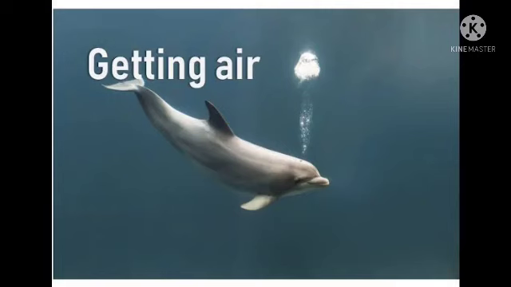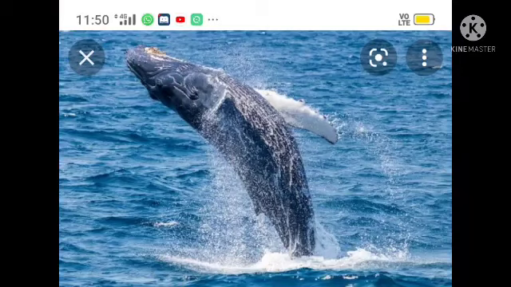Once the whales and dolphins take in air from above the water surface, they can hold it for up to 60 minutes inside the water. So children, mostly fish and crabs have gills to breathe, but whales and dolphins have lungs to breathe. They do not have gills. We know very well fish have fins to swim in water.